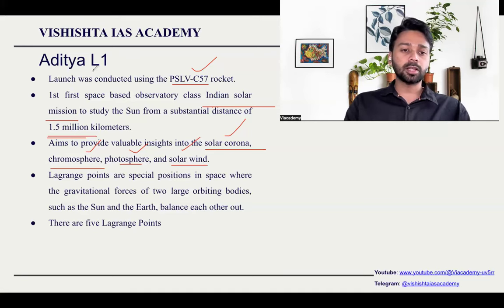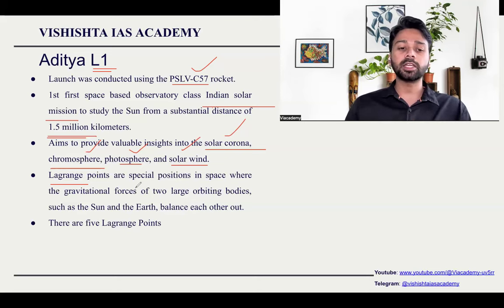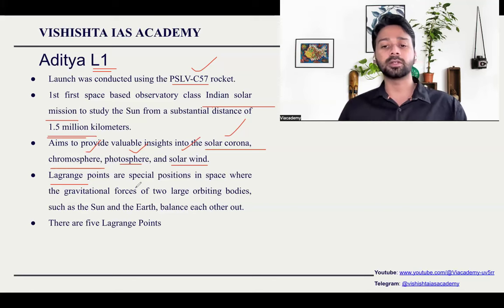So when we talk about Aditya L1, what does this L1 mean? L1 means Lagrange point 1. So what exactly is a Lagrange point? Lagrange points are special positions in space at which two gravitational forces equate each other. For example, here we are talking about Earth and Sun.